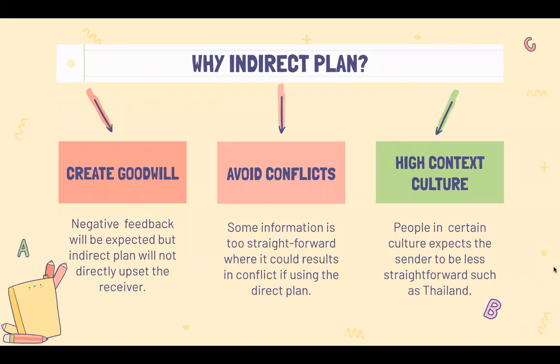So next is about why we use the indirect plan. First of all, it creates goodwill. For negative messages, negative feedback will be expected, but by using the indirect plan, it will keep a good relationship between the sender and the receiver. Secondly, it avoids conflict. Some messages intended for bad news could be too straightforward. However, by using the indirect plan, it will soften the message and the information, and the message will have a lower chance of getting into conflicts and misunderstandings.